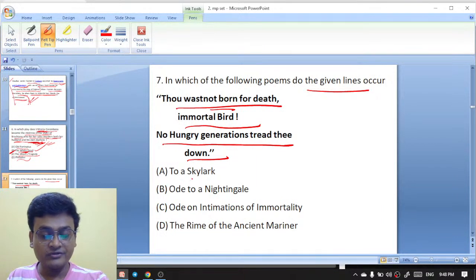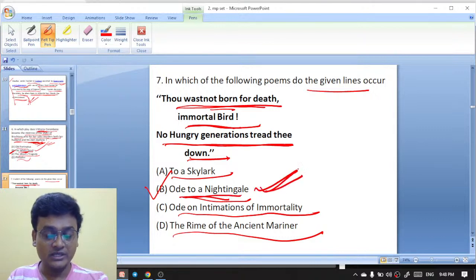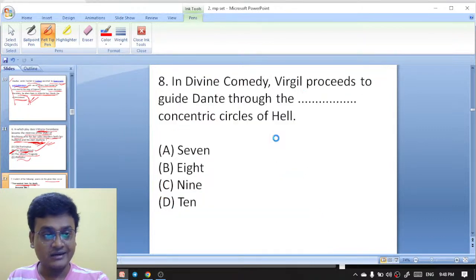These lines appear in which work? To a Skylark, Ode to a Nightingale, Ode on Intimations of Immortality, The Rime of the Ancient Mariner. So you see here, these lines appear in Ode to a Nightingale. Thou wast not born for death, immortal bird, no hungry generation tread thee down. These are lines from Ode to a Nightingale. So here B is the right answer.